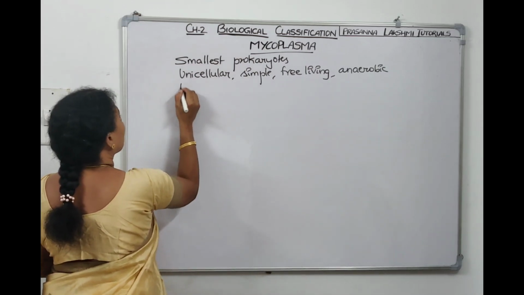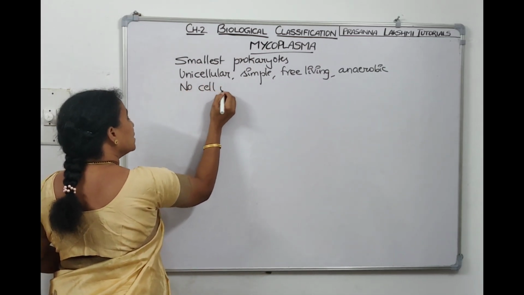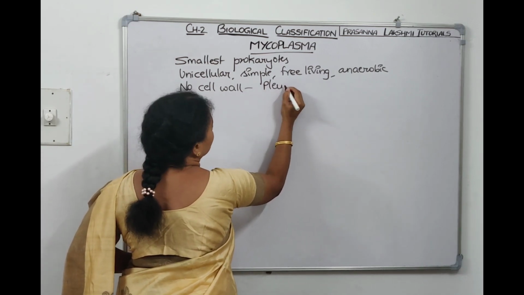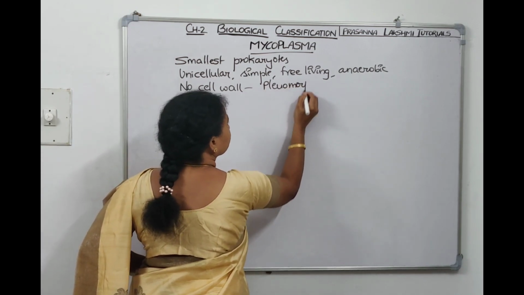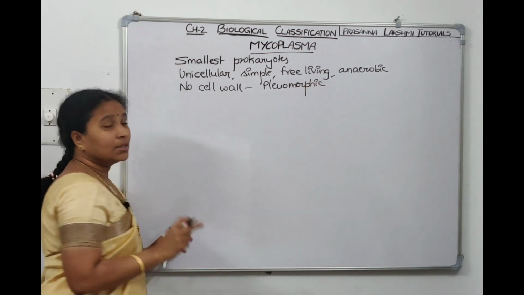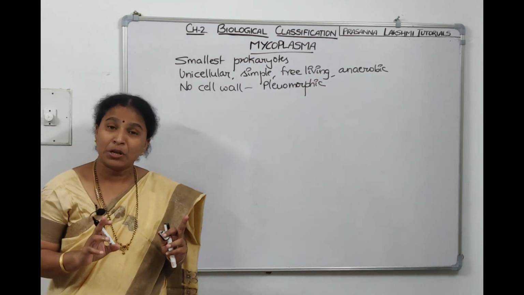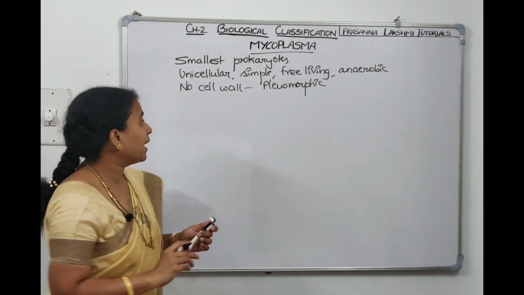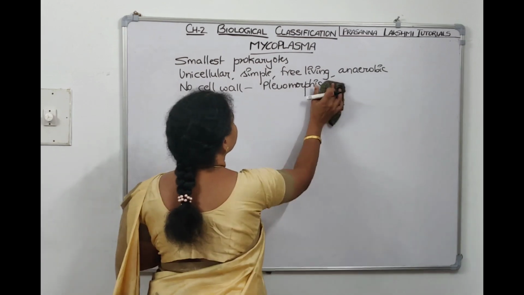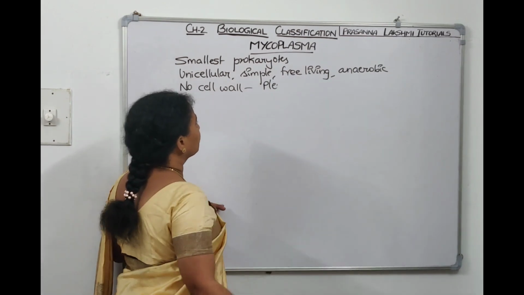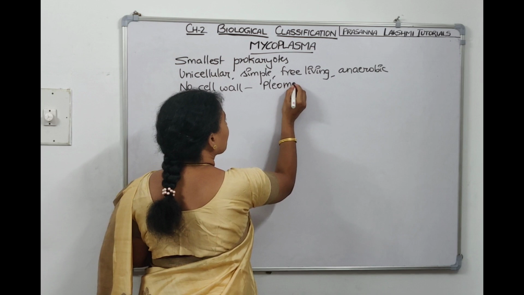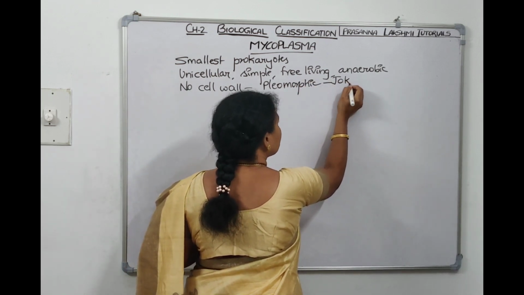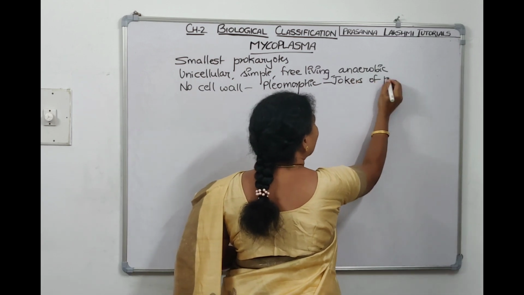They don't have a cell wall. Since the cell wall is not there, they keep changing their shape. That means they are pleomorphic. So since they keep changing their shape, we can also call them jokers of the plant kingdom.